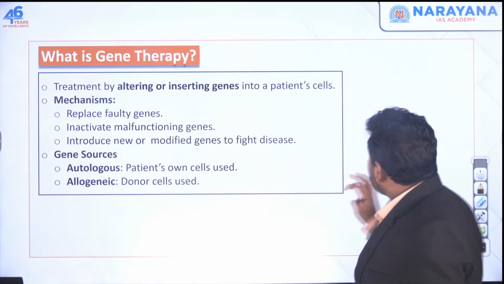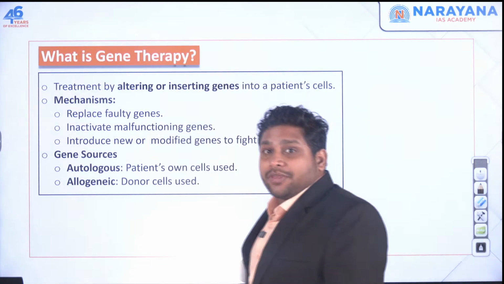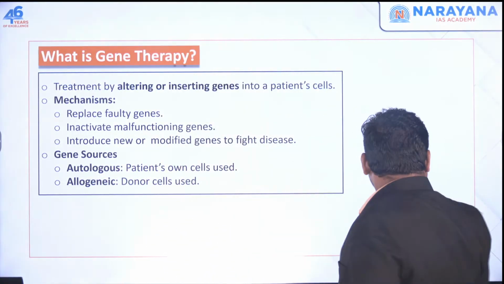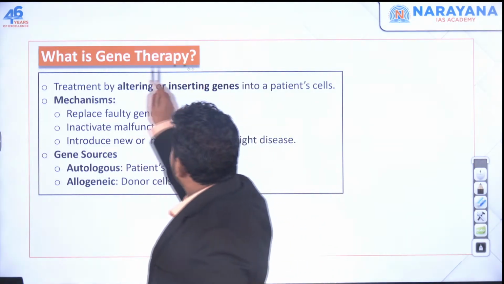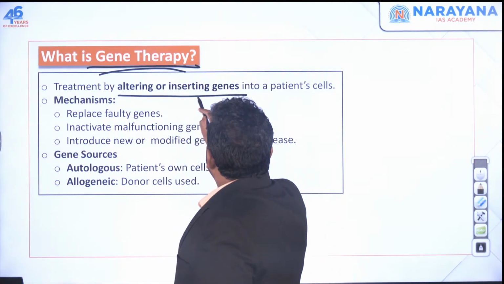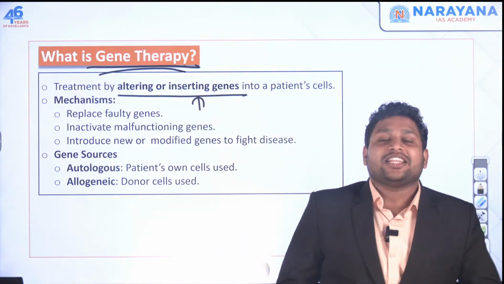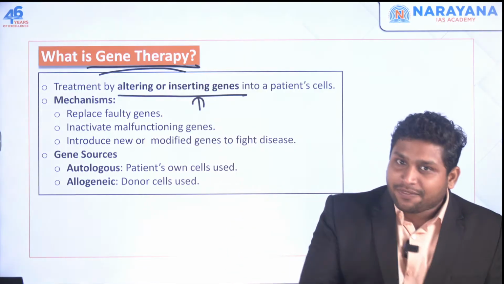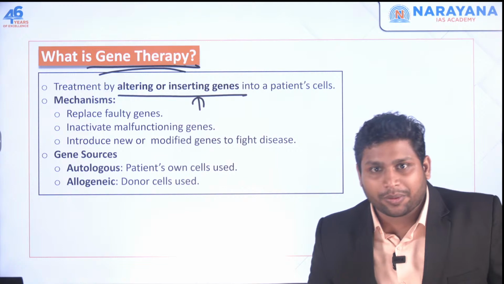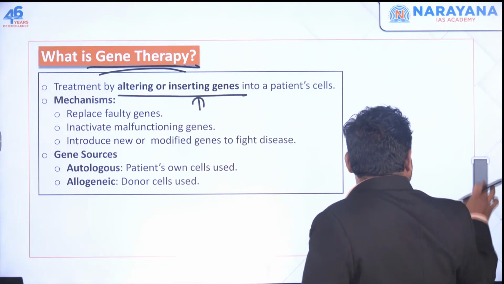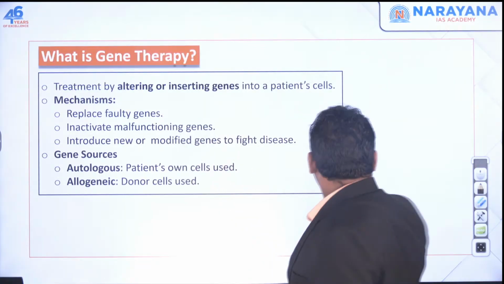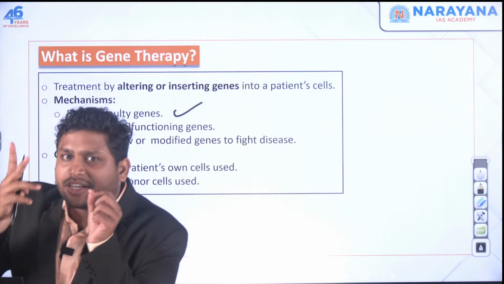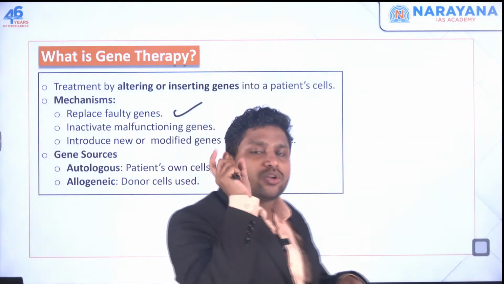Now, because this is a genetic problem, we want to solve it at the genetic level using biotechnology. So what we use is gene therapy, right? Gene therapy means we are going to make changes in the genes present in the DNA in your cells. So either we will add one gene or we will cut the gene which is causing the problem. First, we can replace the faulty genes. We will find out whichever is the faulty gene, cut it, remove it, and add the good gene over there.